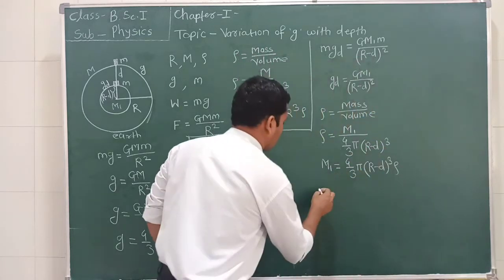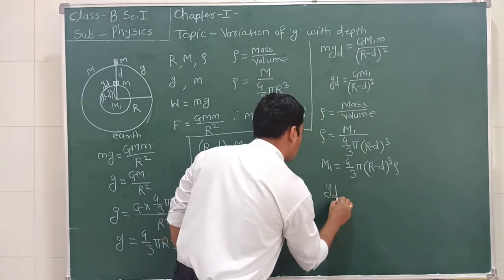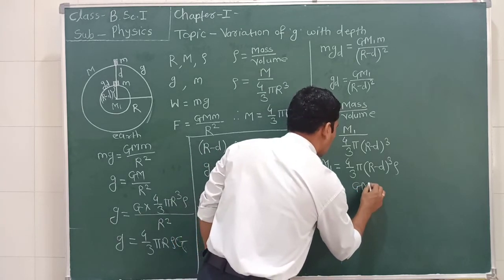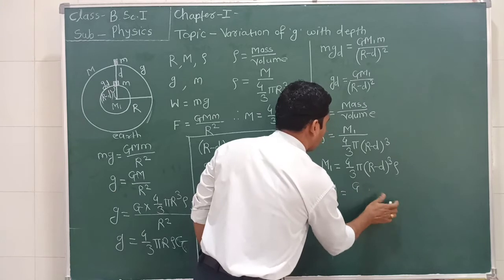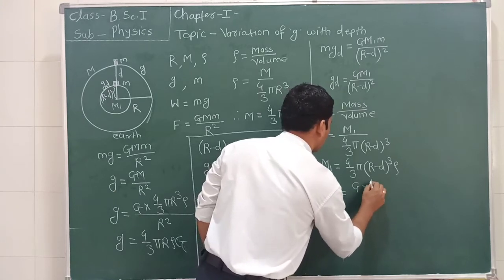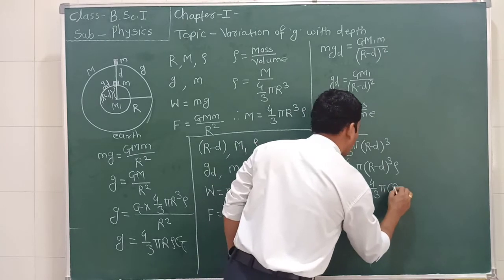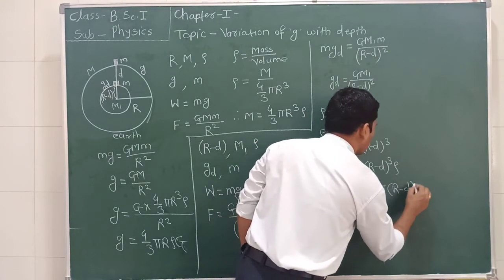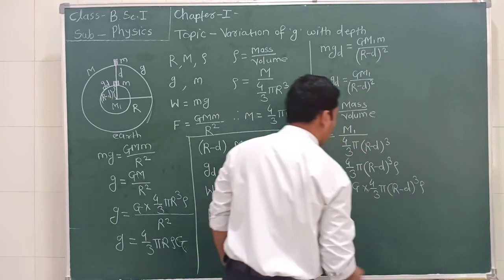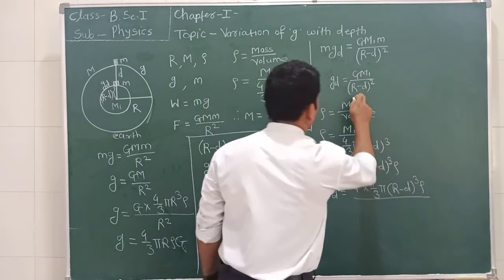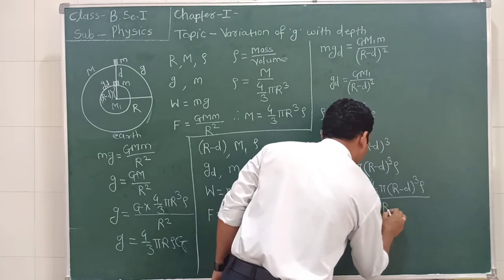gd is equal to g into 4/3 pi (r minus d) cube rho, divided by (r minus d) square.